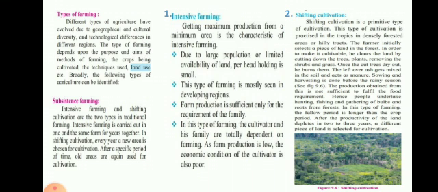So, intensive farming and shift cultivation are the two types of subsistence farming. Intensive farming is carried out on one and the same land for years together. In shift cultivation, the word shift itself tells us that every year a new area is chosen for cultivation, and after a specific period of time old areas are again used for cultivation. So intensive farming is for getting maximum production in a small area.